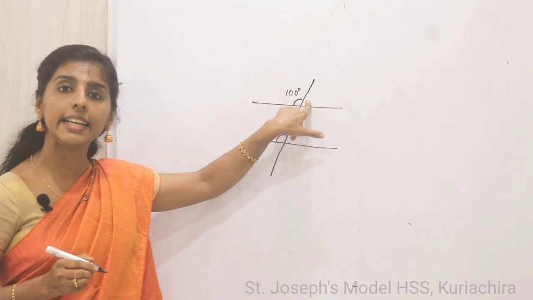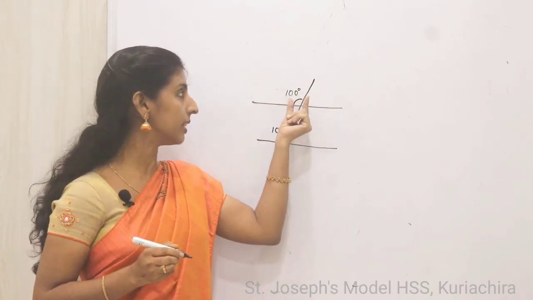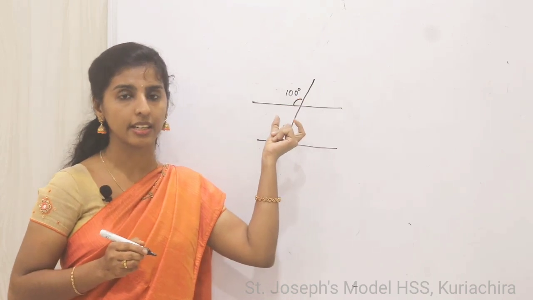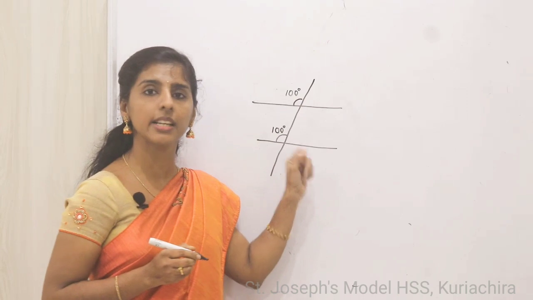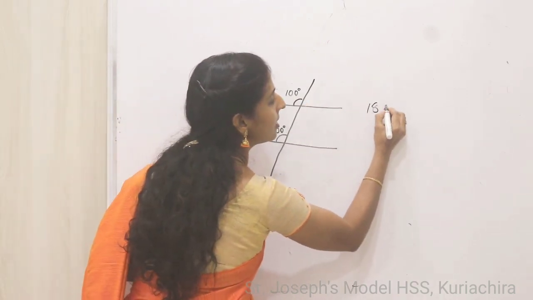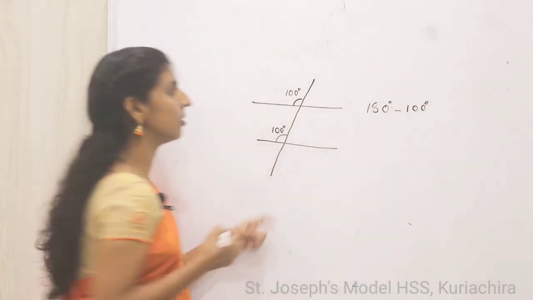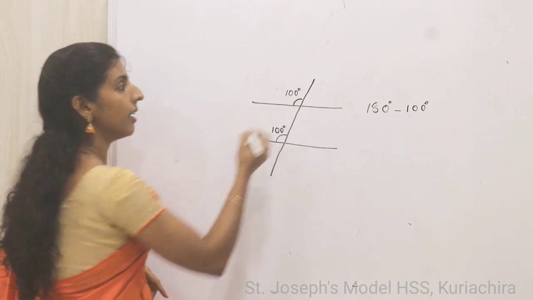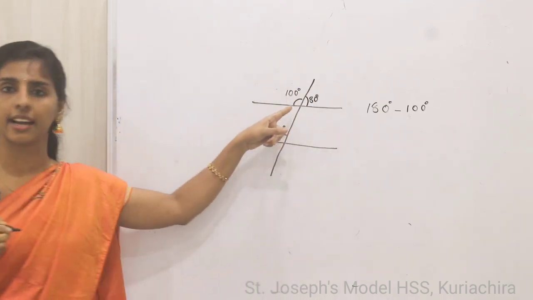They are a linear pair. Angles on a straight line, is it? So the sum will be 180. So can you find out the angle here? If the sum is 180, what will be here? 180 minus 100 degrees. Okay, so what will be here? It will be 80 degrees. So we get the next angle.